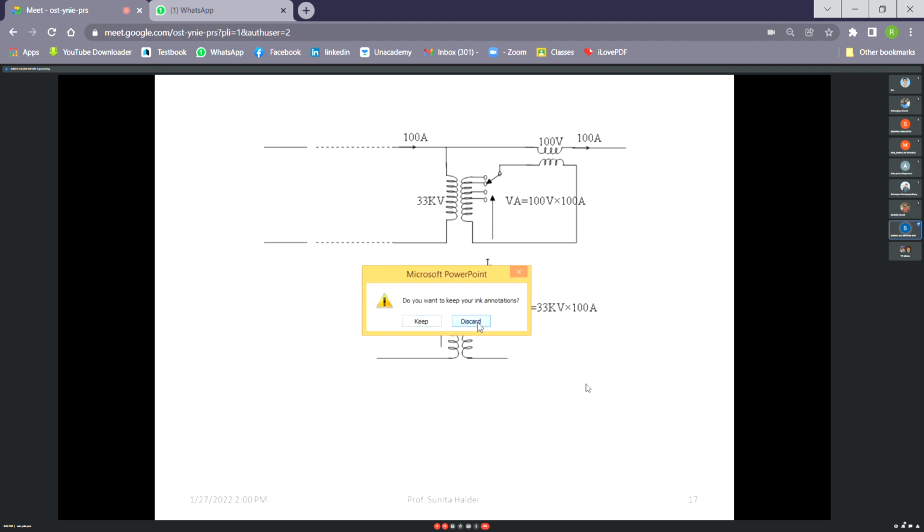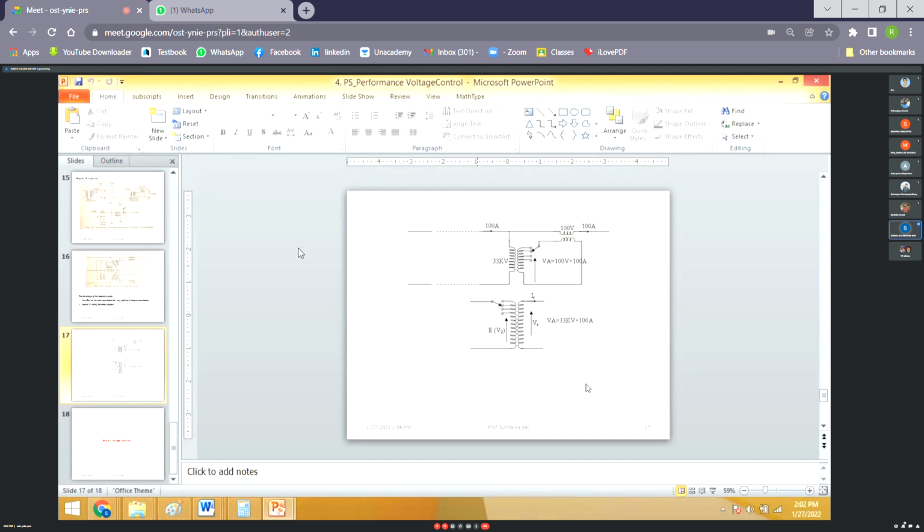Next class, I shall start the power circle diagram. So it is better if you can sit with one compass and scale.